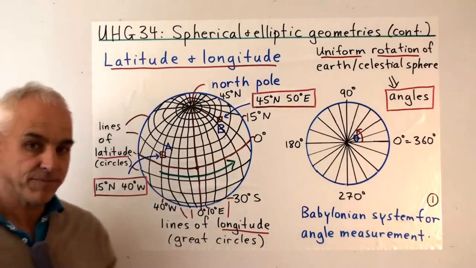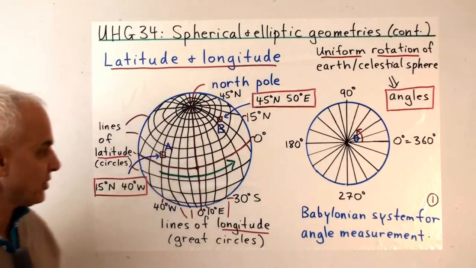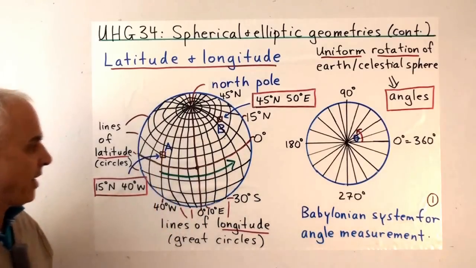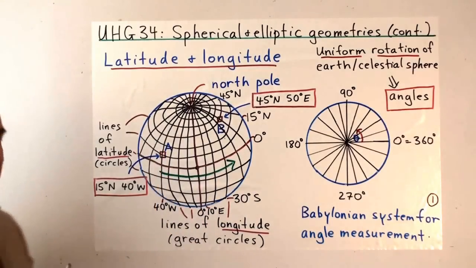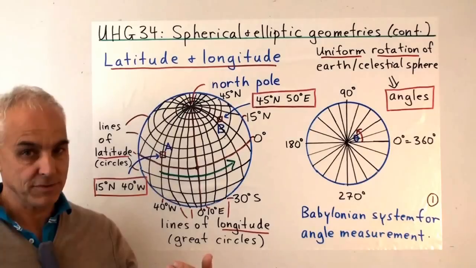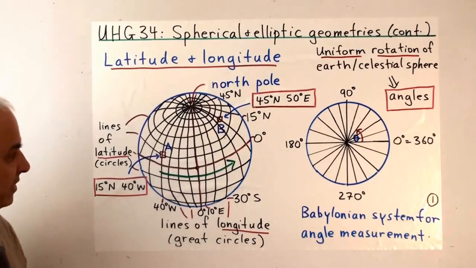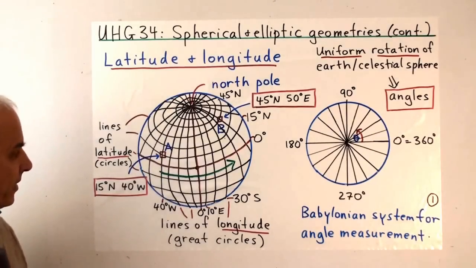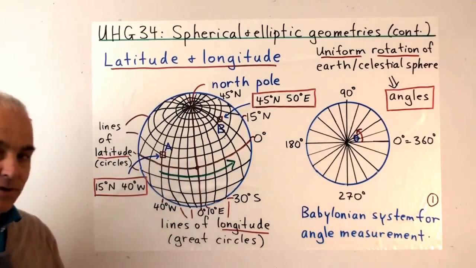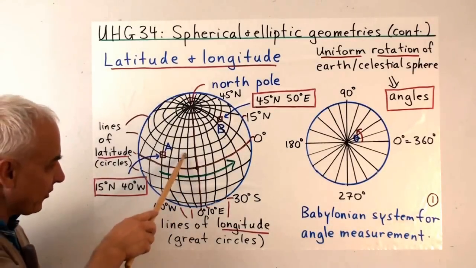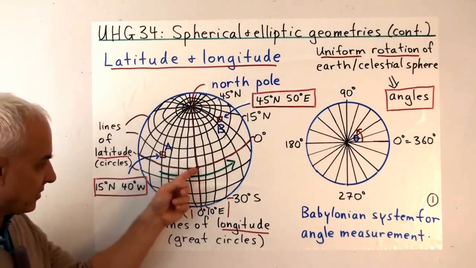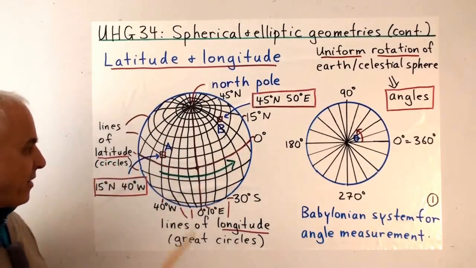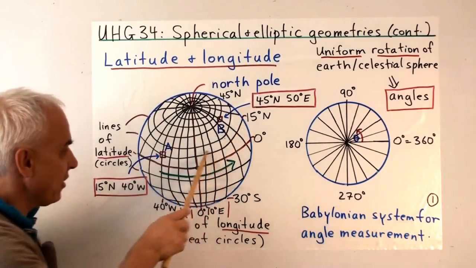When you look at a sphere like a globe, you also see these other lines. They're called lines of latitude, and they are somewhat less natural than the lines of longitude. The lines of latitude are also what we get by looking at angles. Somewhere inside the sphere is the center, and if you look from the center to this reference point, and then go up an angle, then you are on one of these lines of latitude.